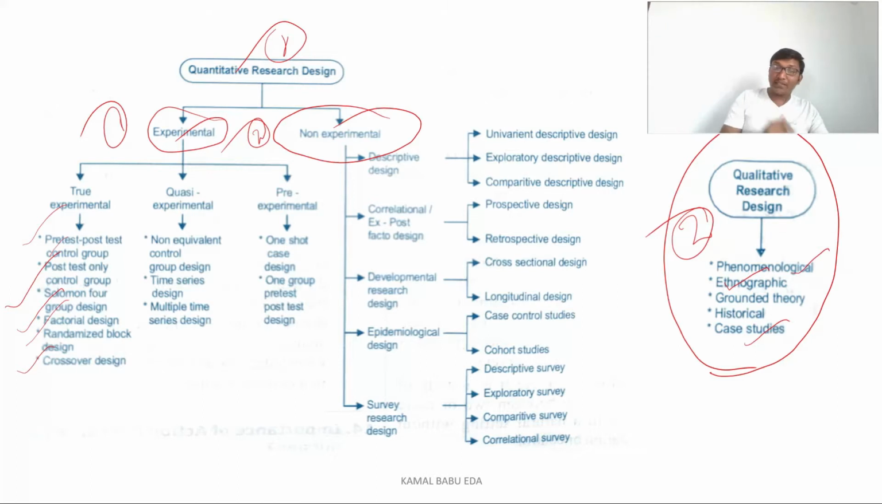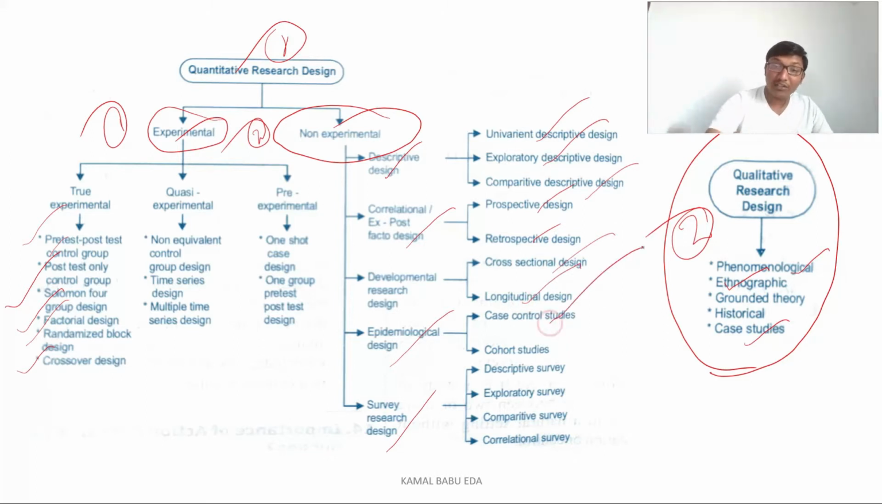In non-experimental, we have descriptive, correlational, developmental research design, epidemiological, and survey research. In descriptive, we have univariate descriptive design, exploratory descriptive design, and comparative descriptive design. In correlational, we have prospective and retrospective. In developmental, we have cross-sectional design and longitudinal design. In epidemiological studies, we have case control studies and cohort studies. And coming to survey design, we have descriptive, explanatory, comparative, and correlational studies.